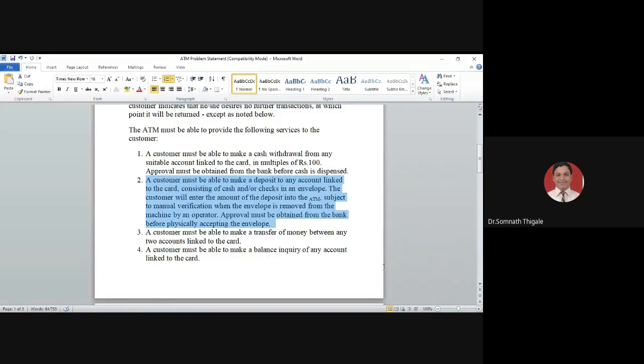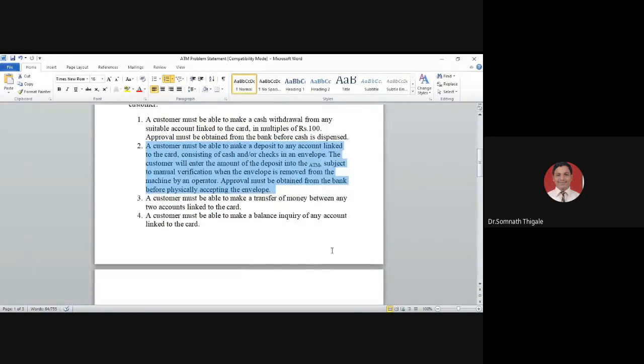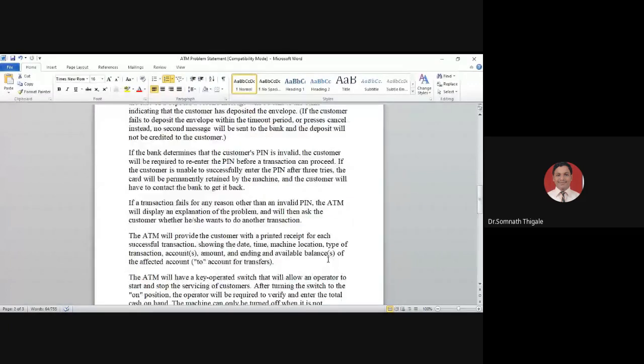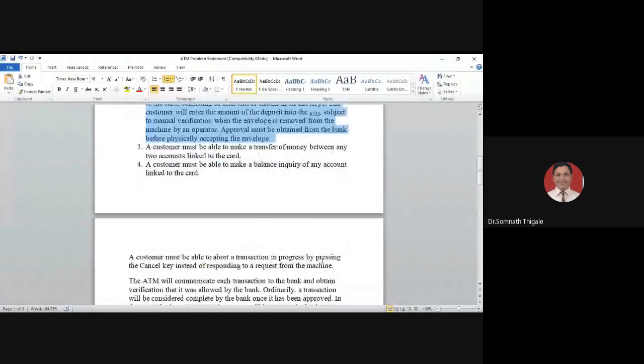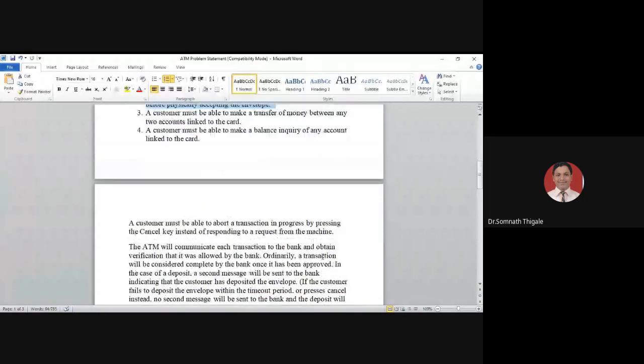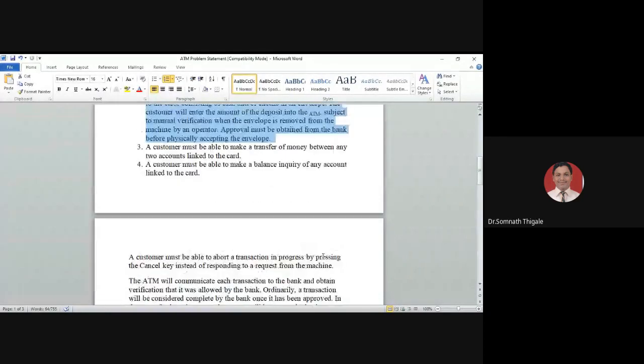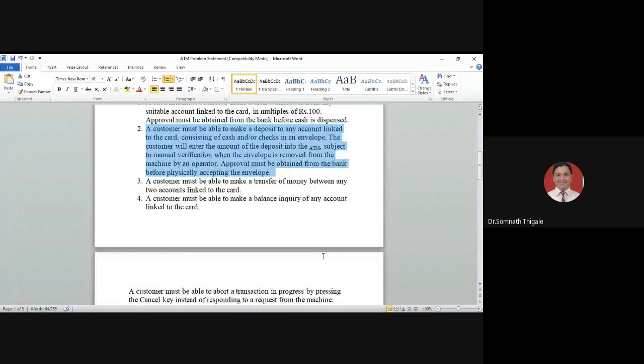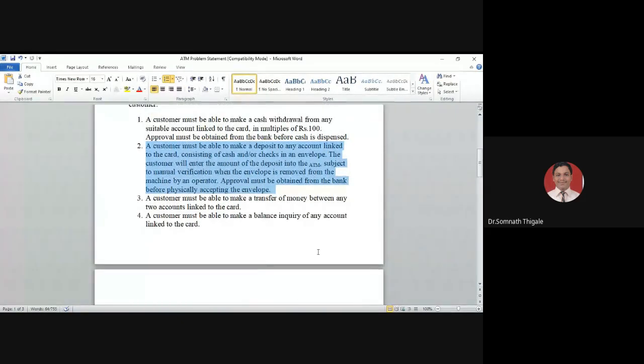Yes, anyone? What do you understand by the second point? Can anyone? Okay. So this ATM machine, the second scenario, is what?